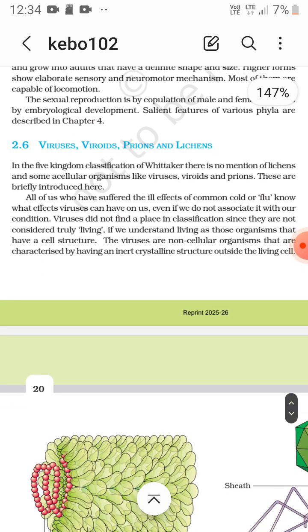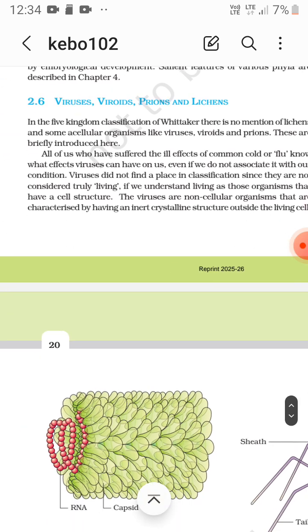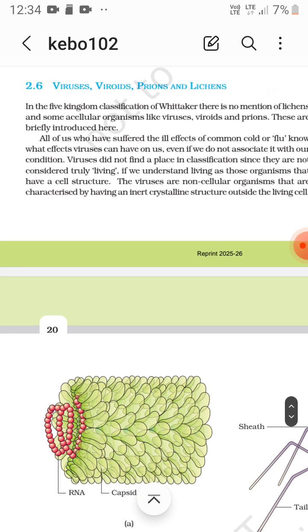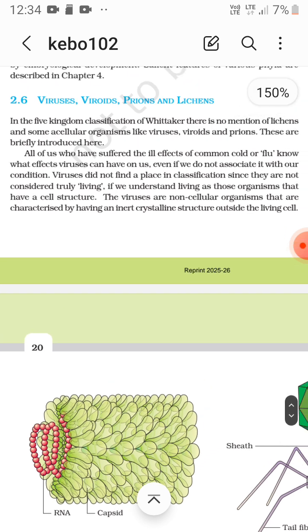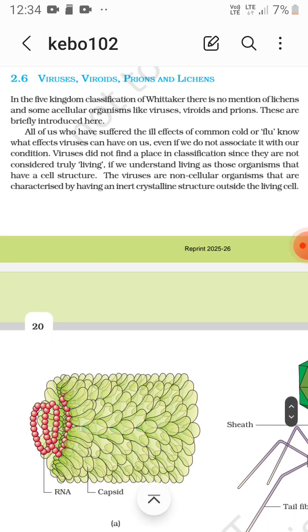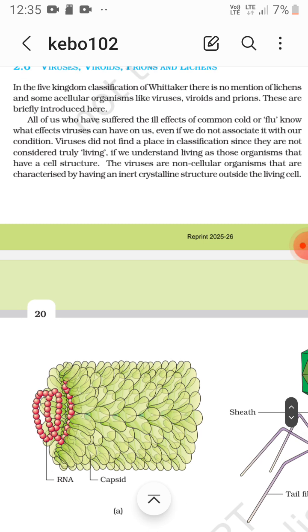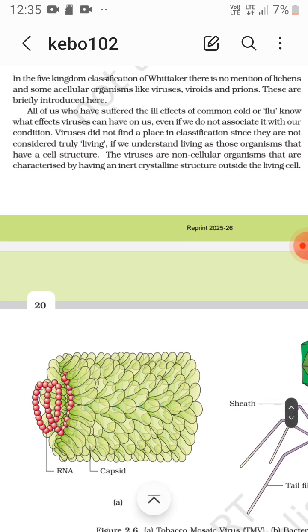Now viruses, viroids, prions and lichens. In the five kingdom classification of Whittaker, there is no mention of lichens and some acellular organisms like viruses, viroids and prions. These are briefly introduced here. Viruses did not find a place in classification since they are not considered truly living, if we understand living as organisms that have a cell structure.